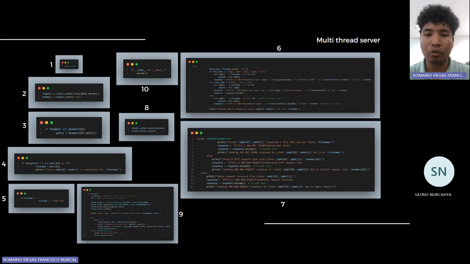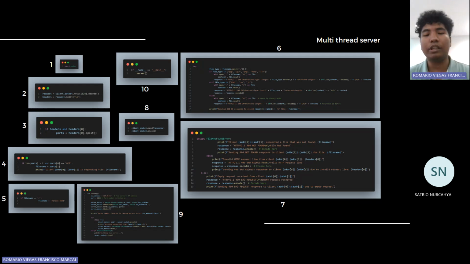When we come to the file-not-found error except block, we try to handle the errors here. There could be three types of errors in this condition. First is when the requested file is not found in the web server. Second is we handle an invalid HTTP request.